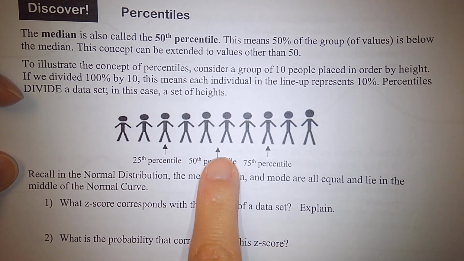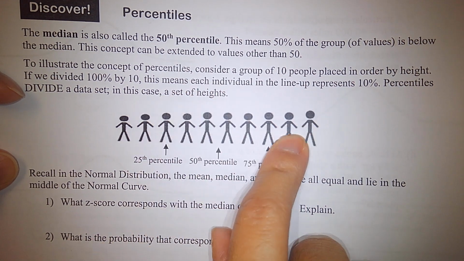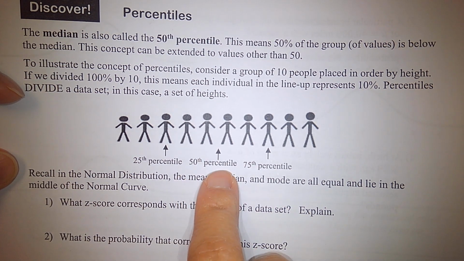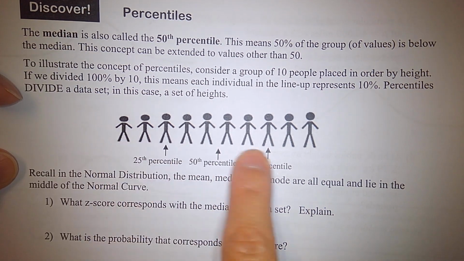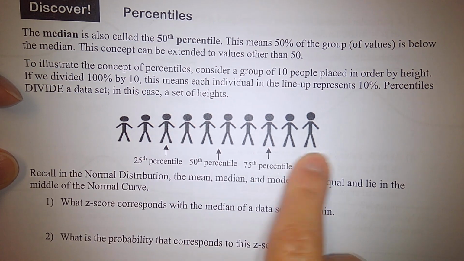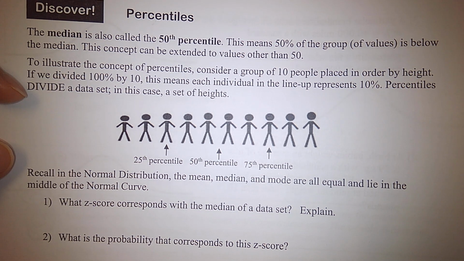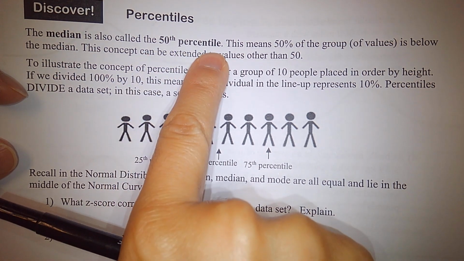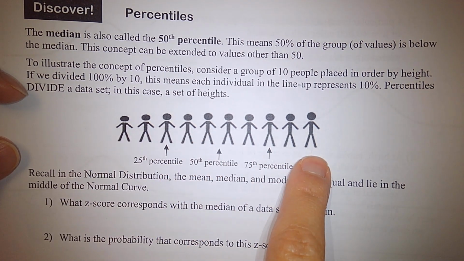If we're going to find the 50th percentile of this list of data, and I call their heights a list of data, the 50th percentile is also the median of these 10 data values. They're in order already, right? To find the median, remember we have to put the values in order, either from smallest to largest or from largest to smallest. They must be in order, so this is very important for computing percentiles. When they're ordered, how many of them are there? 10 of them, an even number.